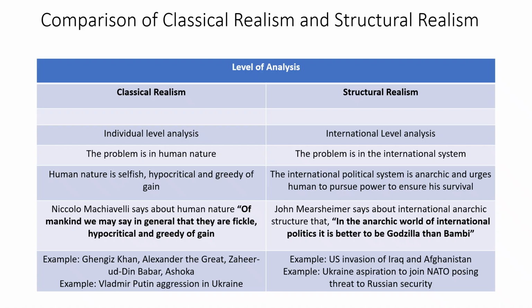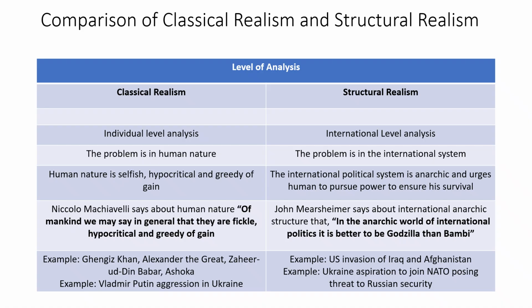They want to maximize their power because they want to rule the world, and they do not want to share the resources of the world with other nations. So the human nature is flawed. This is the belief of classical realist scholars. They give the examples of warlords like Genghis Khan, Alexander the Great, Zahiruddin Babur, and Ashoka. All these warlords of ancient time waged war on other empires, on innocent people. They killed innocent people. Why? Because they just wanted to increase their territory. They wanted to increase their power. They wanted to rule the world, and it was in their nature. They were greedy of gain. They were greedy of power.